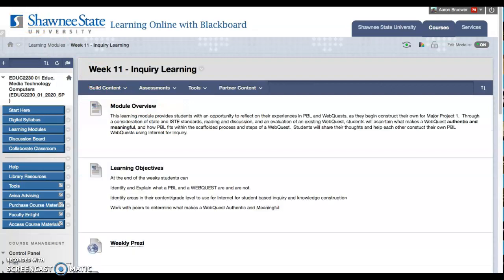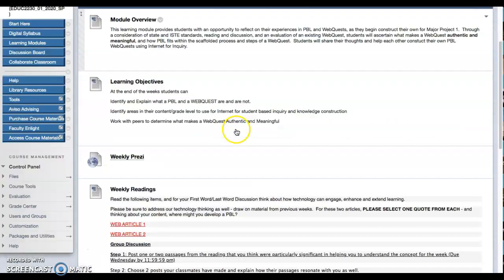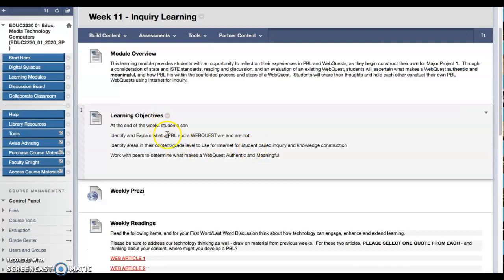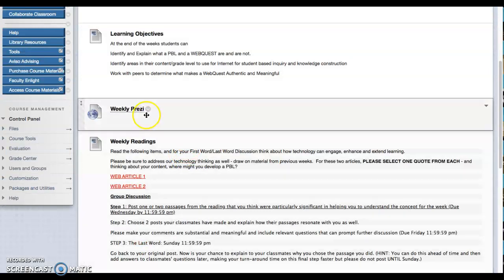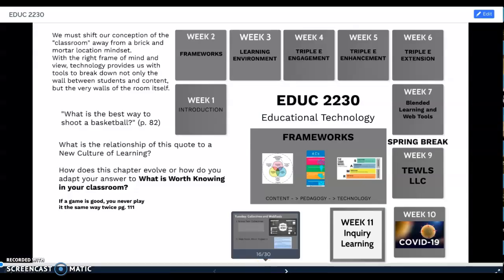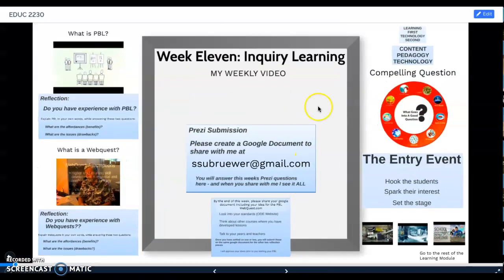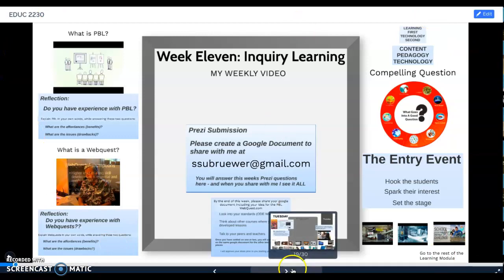Clicking on the weekly module brings up the top to bottom module itself. There's a module overview that gives you an overall summary of the week. There are your specific learning objectives. These are what you should be able to do by the end of the week. There's a weekly Prezi. You will click on this next. Following the path by clicking on the arrow at the bottom, it will take you into Week 11, and you will see its layout. You will continue to click through.